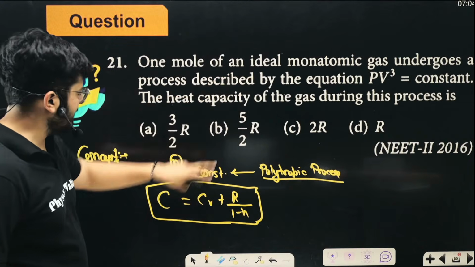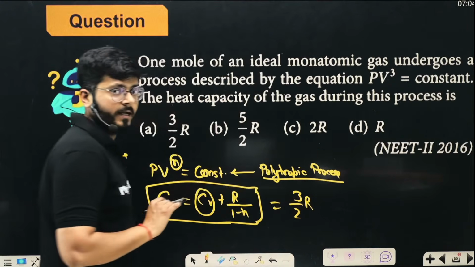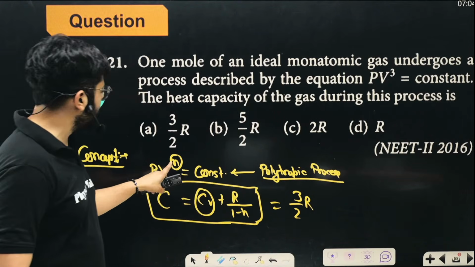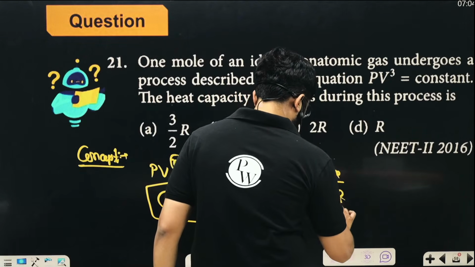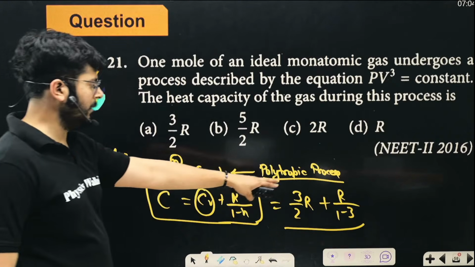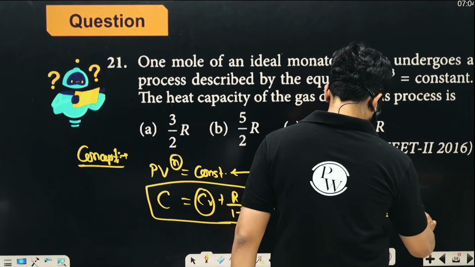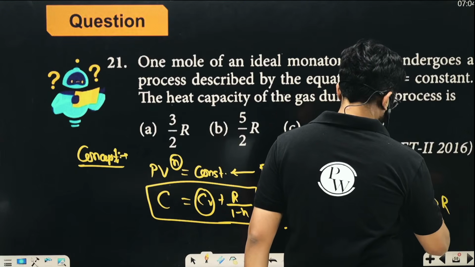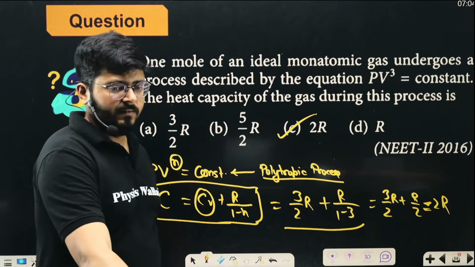So we have a monoatomic gas. For a monoatomic gas, Cv is 3 by 2 R, Cp is 5 by 2 R. And in place of n, we have 3, so R upon 1 minus 3. So the answer is 3 by 2 R plus R by 2, which is 4R by 2, which is 2R. So option C is the correct option. I hope that is very, very clear.